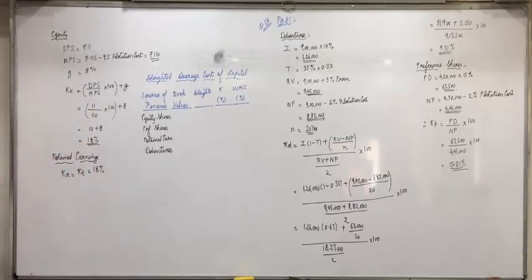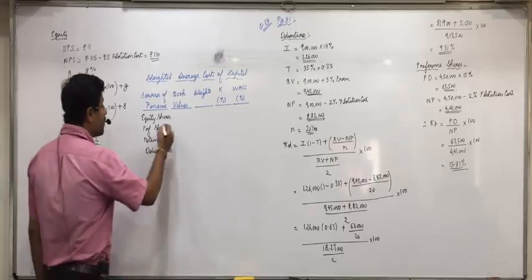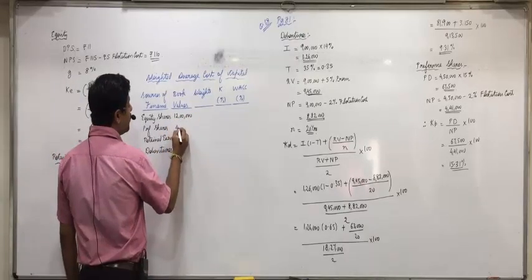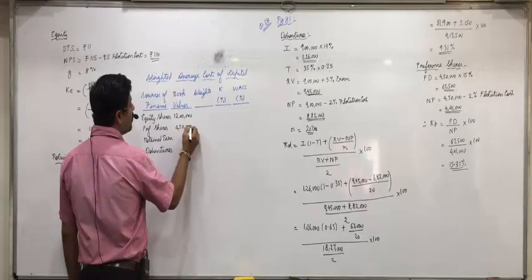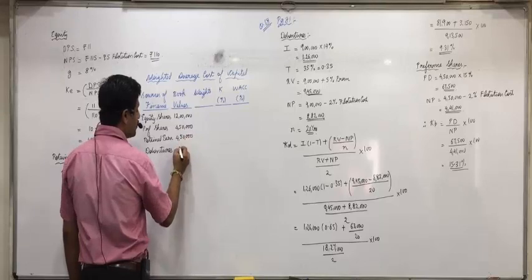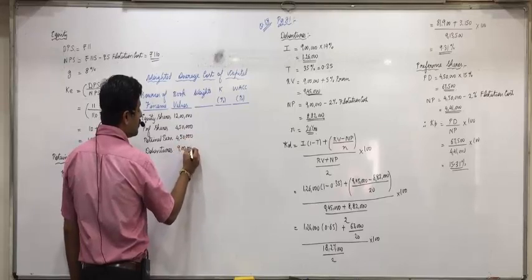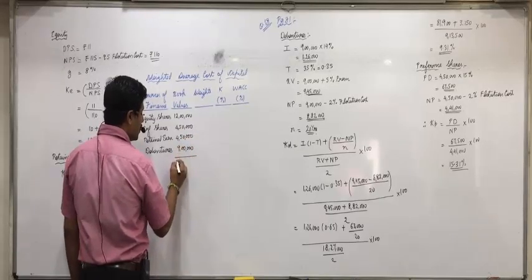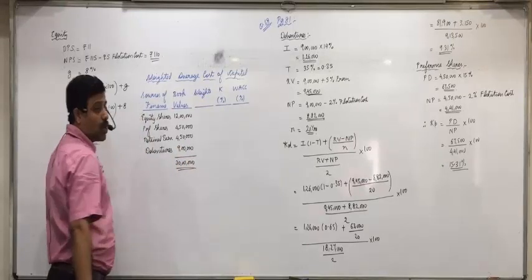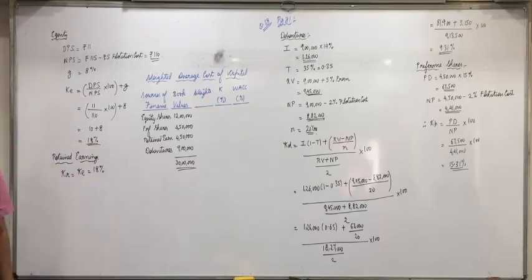The book values are 12 lakh, 4,50,000, 4,50,000 and 9 lakhs. Can you all see that from the liability side? Total of book values is 30 lakhs.